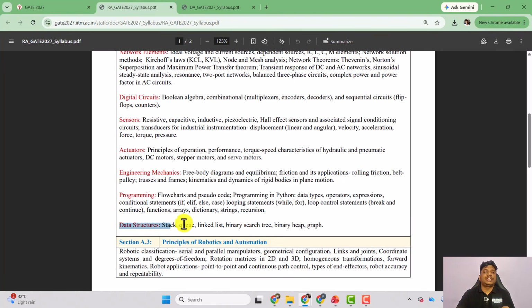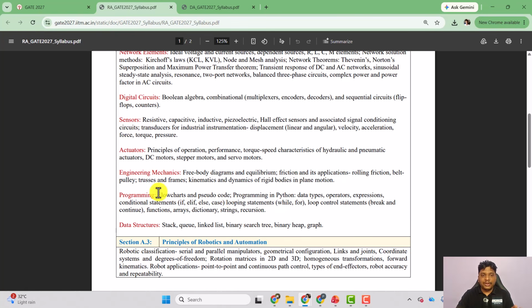Then here we have data structures: stack, queue, linked list, binary search tree, binary heap, graph, very important. You need to focus on the programming part. If a code is given to you, you need to understand what that code is doing. That's why flowchart and pseudocode is very, very important, because as you all know, I was an instructor at the IIT Madras BS program. In the first year itself, we have the computational thinking course, in which we have flowcharts and pseudocode. The entire subject is just flowchart and pseudocode.